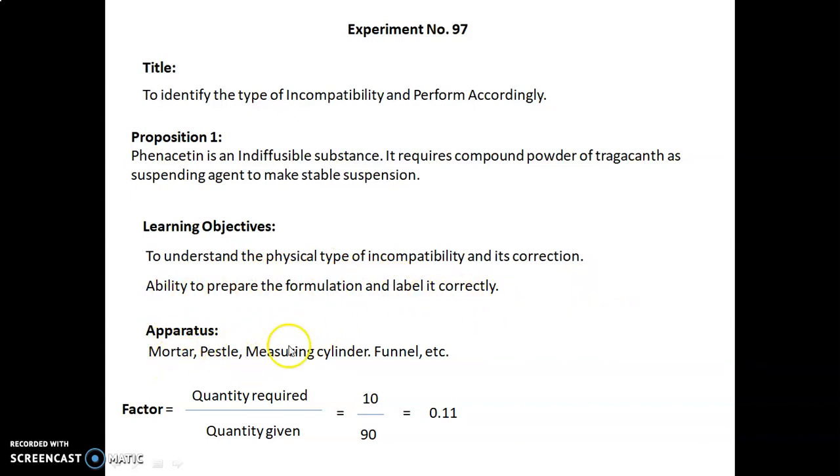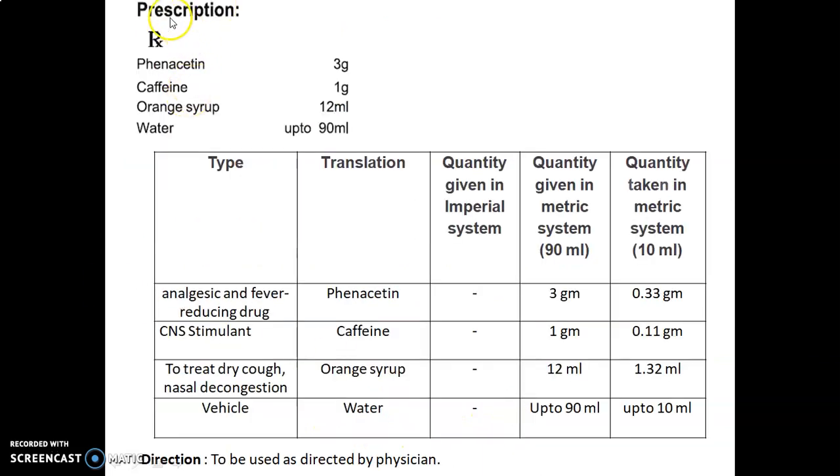Apparatus required are mortar, pestle, measuring cylinder, funnel, etc. Factor is calculated as quantity required upon quantity given, which is 10 upon 90, that is equal to 0.11. We have the prescription denoted by the symbol Rx. This is the prescription given over here.